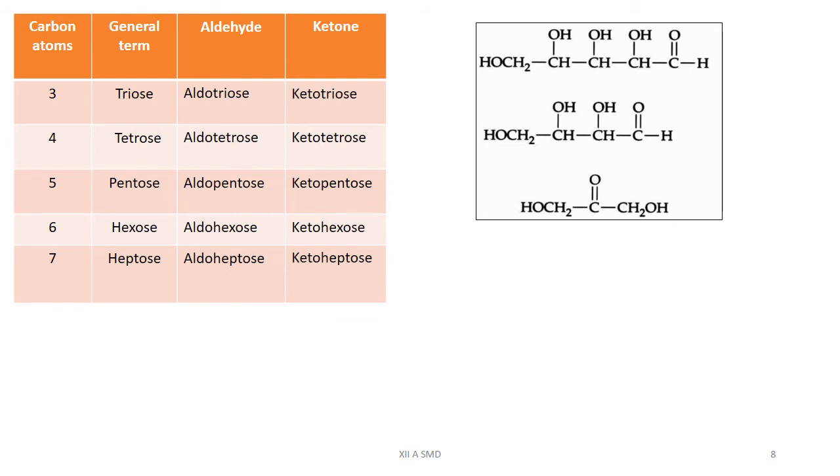Now next one, carbon number 1, 2, 3 and 4. Total number of carbon 4. Therefore, tetrose. And the functional group is the aldehyde group. Therefore, the name of this compound is aldotetrose. Then next one, total number of carbon atoms 1, 2 and 3. 3 means what? Triose. And this is C double bond O, that is the ketonic group. The functional group is ketone. The name of this compound is ketotriose. Is it okay?